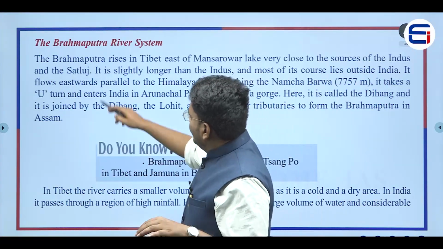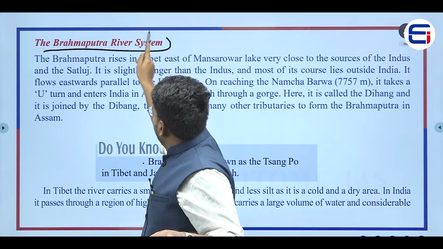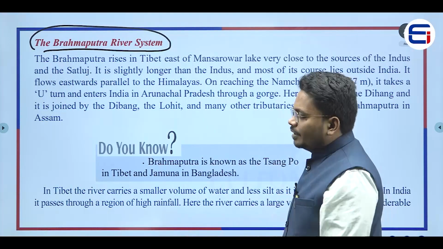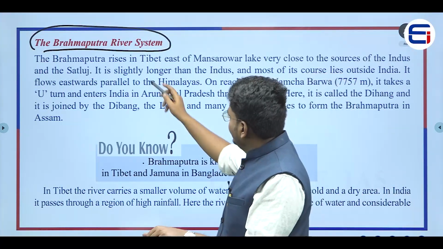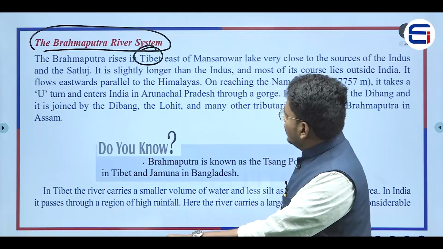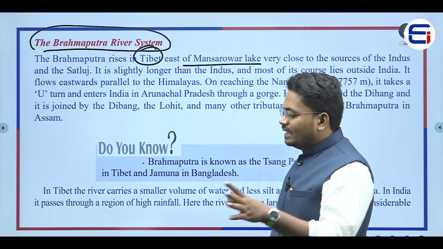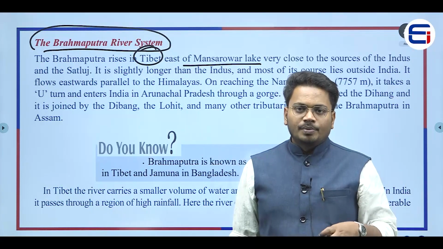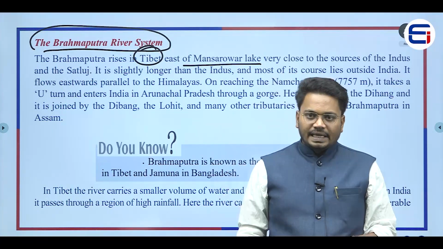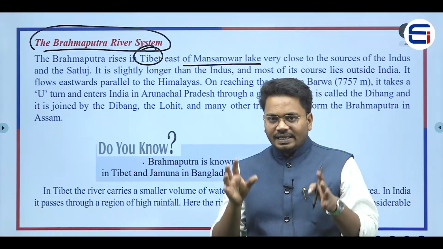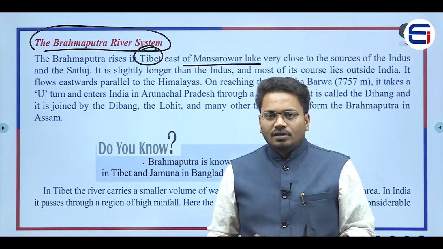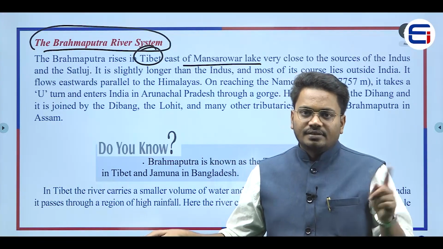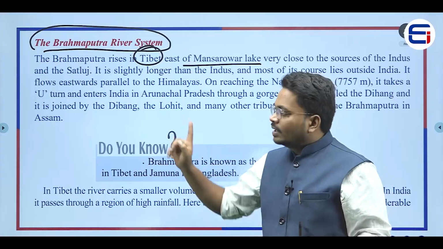Now, the third important river under the Himalayan river system is the Brahmaputra river. If you see this particular Brahmaputra river, the point of origination is in Tibet, to the east side of Manasarovar lake. Now, what about the Indus River? Again, the Indus River also originates near this Manasarovar lake. So, we can say that near Manasarovar lake, there are two important rivers which are originating. One is the Indus River, the second one is the Brahmaputra river.